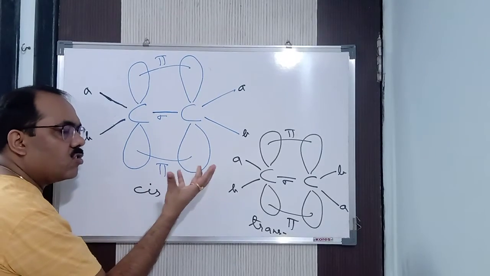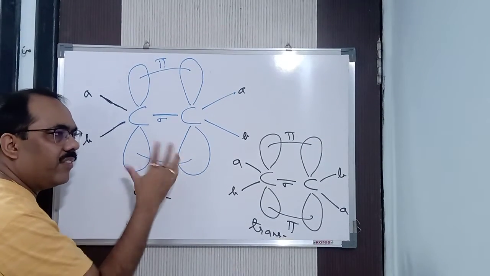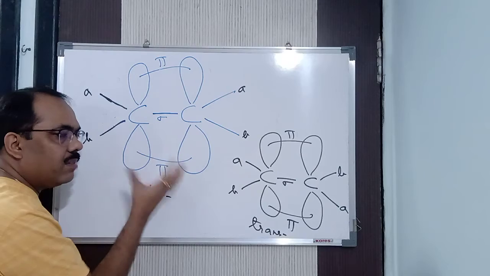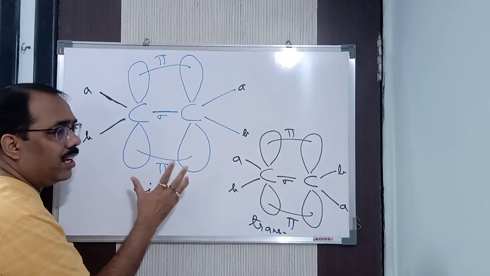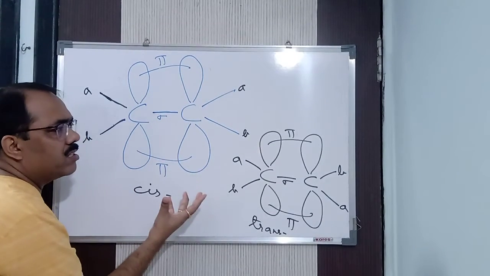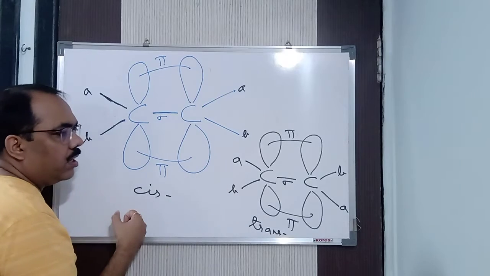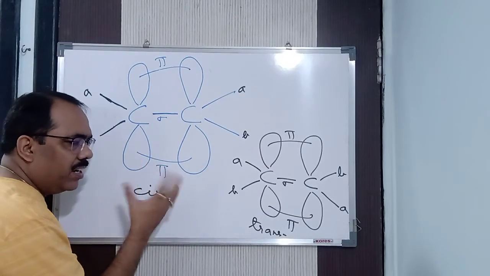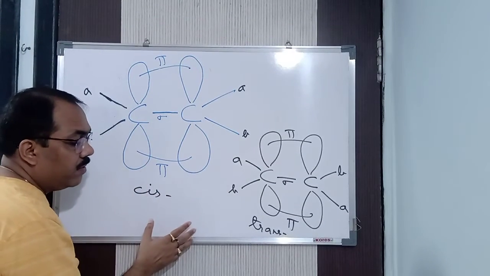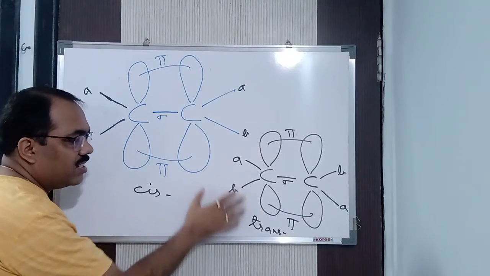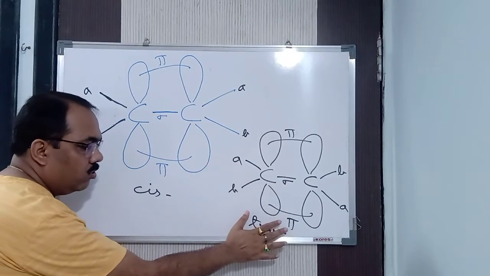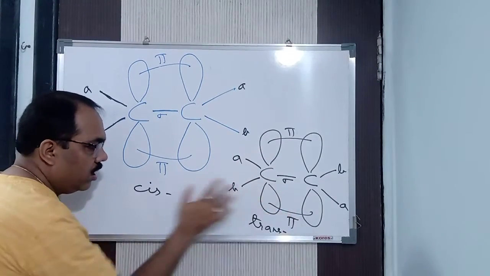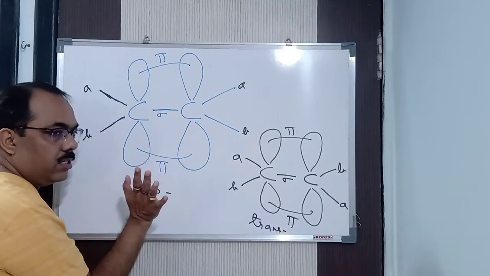You can see, like a stone: suppose it is unsymmetrical, so it will definitely try to roll down. But if it is symmetrical from all sides, like your cube or cuboid, which are symmetrical objects, they are more stable. So in this way, due to symmetry, this one is more stable and this one is less stable in nature.